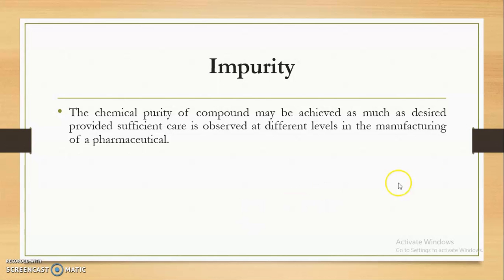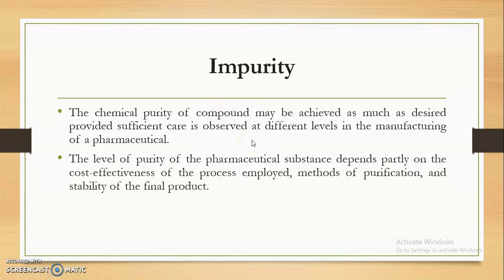So chemical purity of a compound may be achieved as much as desired, like 90%, 95%, 99%, provided sufficient care is observed at different levels in the manufacturing of that particular pharmaceutical substance. So whatever substance we are going to utilize must have a desired purity, and that desired purity must be observed during the manufacturing process.